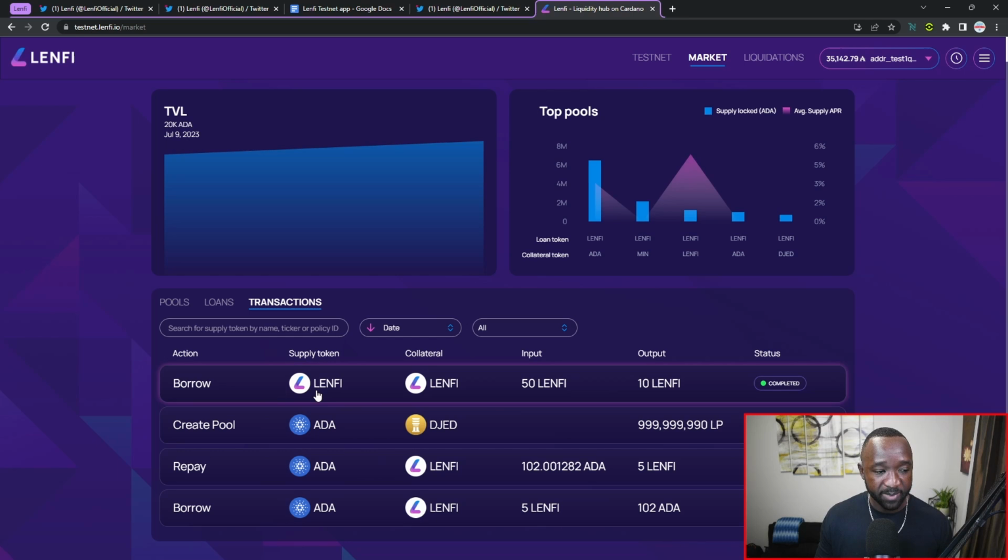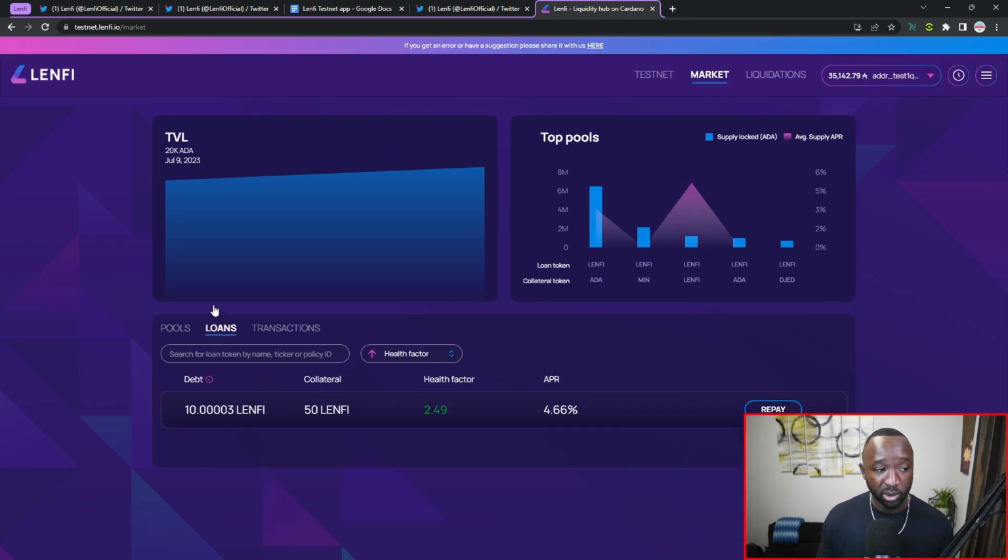And again, I can see my supply, my collateral, my input, and my output. If I now jump over to the loans tab, I can now see my debt, which again is going to be the 10 Lenfi that I just borrowed. I can also see that I've started accruing interest, and I can see my collateral, and I can also see my health factor as well as my APR. As you guys will probably note, the actual APR percentage has changed very slightly. I believe it was about 4.37% just a few minutes ago. But again, as the supply and demand functions take effect, the APR will change.